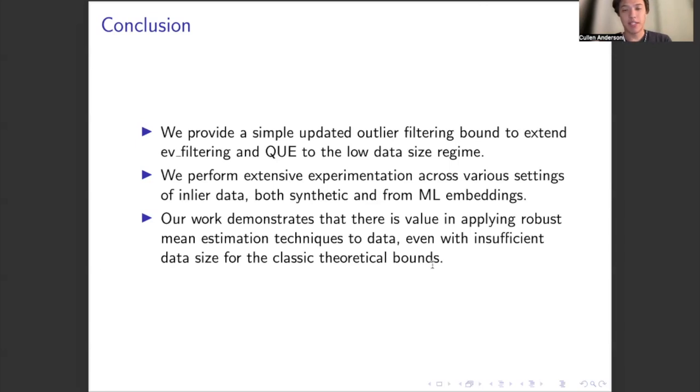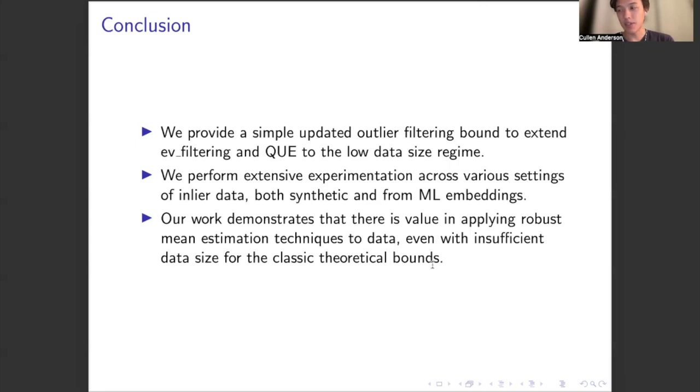In conclusion, we provide a simple updated outlier filtering bound to extend eigenvalue filtering and quantum entropy scoring to the low data size regime. This has largely been overlooked when it is assumed that there's sufficiently large data size, but we believe that it's very important to the low data size regime. We perform extensive experimentation across various settings of inlier data, both synthetic and from machine learning embeddings. And from all of this, our work demonstrates that there's value in applying robust mean estimation techniques to data, even with insufficient data size for the classic theoretical bounds.